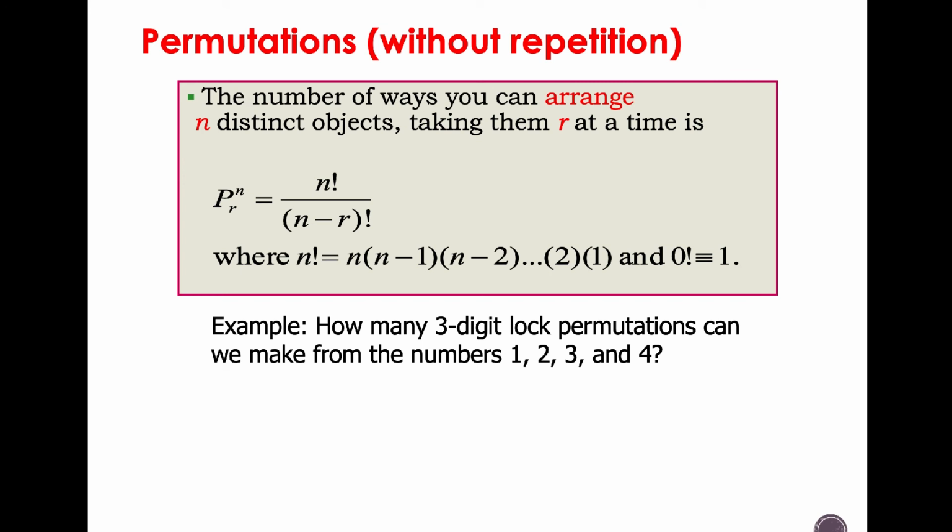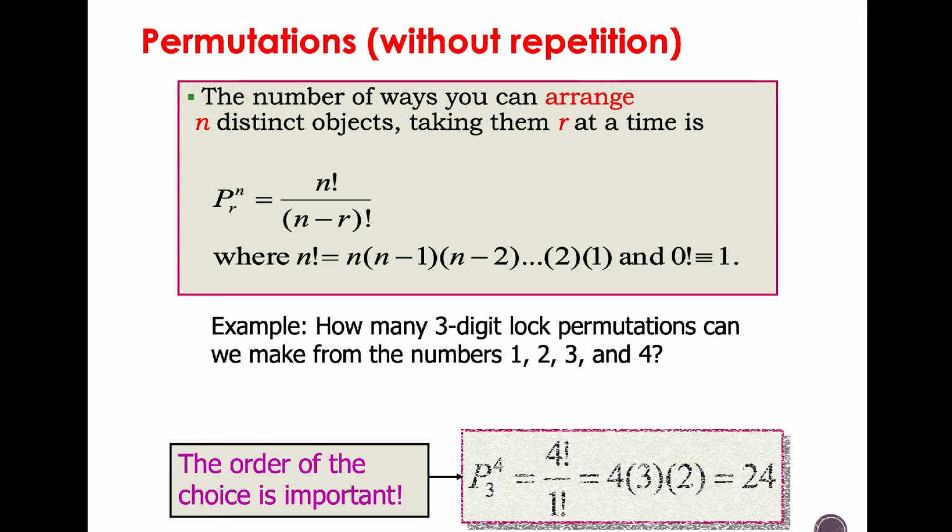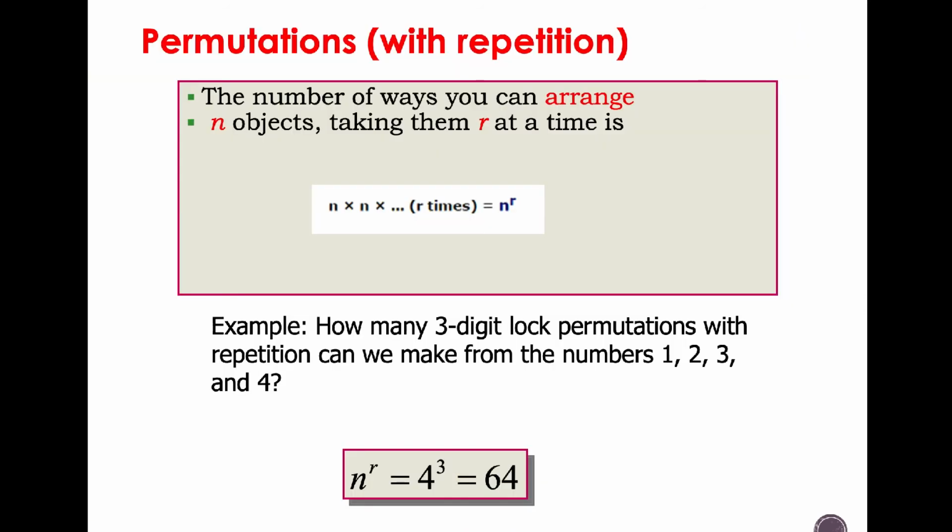These are examples. How many 3-digit lock permutations can we make from the numbers 1, 2, 3, and 4? The order of the choice is really important in this case, and the number of digits is 4, so n is 4.